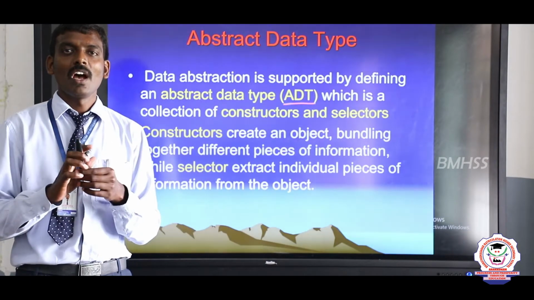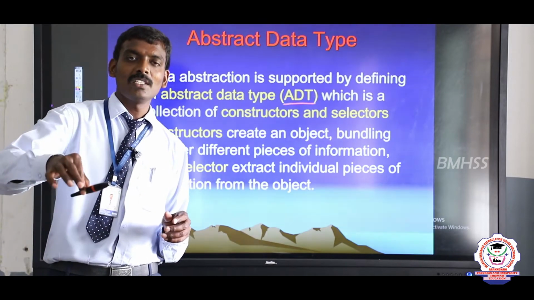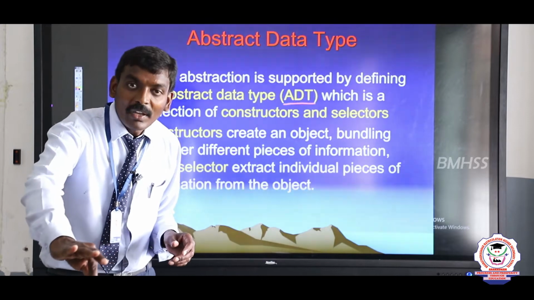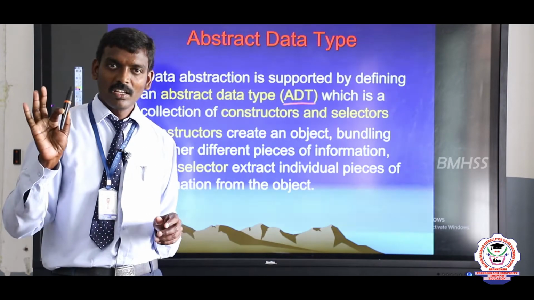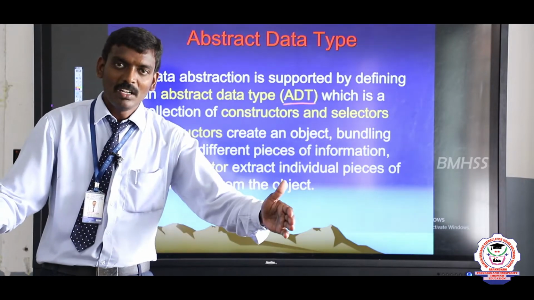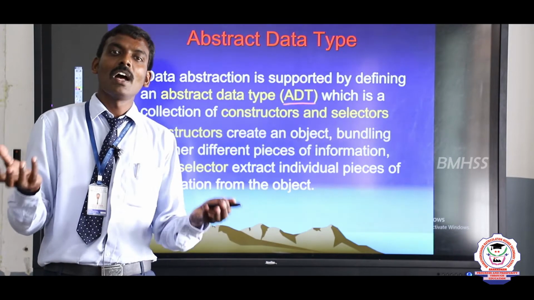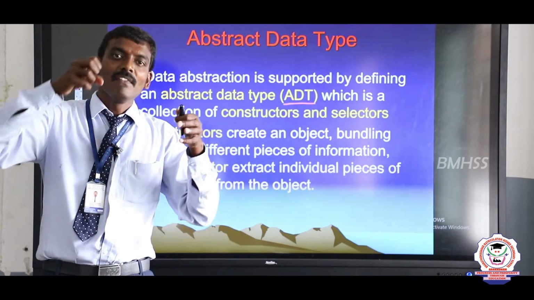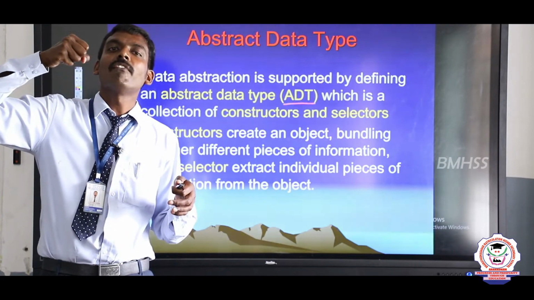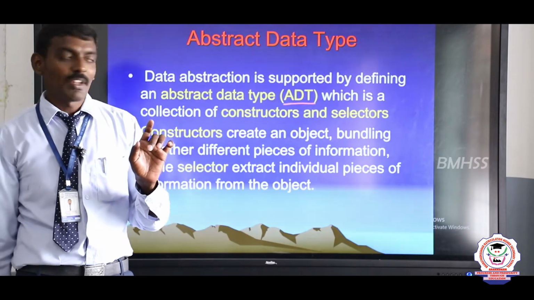For example, I want to keep the pin in table means I want to allocate a space for that particular pin, that is called constructor. And selector means I have a lot of pins in table, I want to select a single pin. That means we already have a data, we can retrieve the data from that particular place, that is called selector. Are you clear, my dear students?